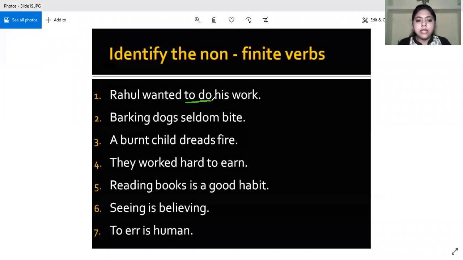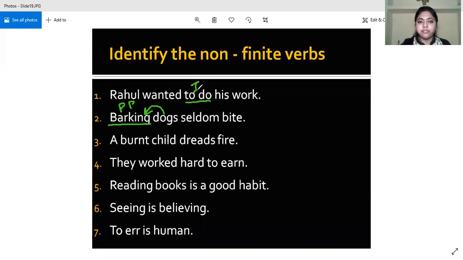Very good. Next one will be answered by Arav. Yes, Arav. Ma'am, it's gerund. Gerund. Are you sure? Yes, ma'am. Is it doing the work of a noun? Barking. I think it's not. It is doing the work of an adjective, because we are telling the quality of the dog. Present participle. Very good. That is why I had given you this. This is present participle.